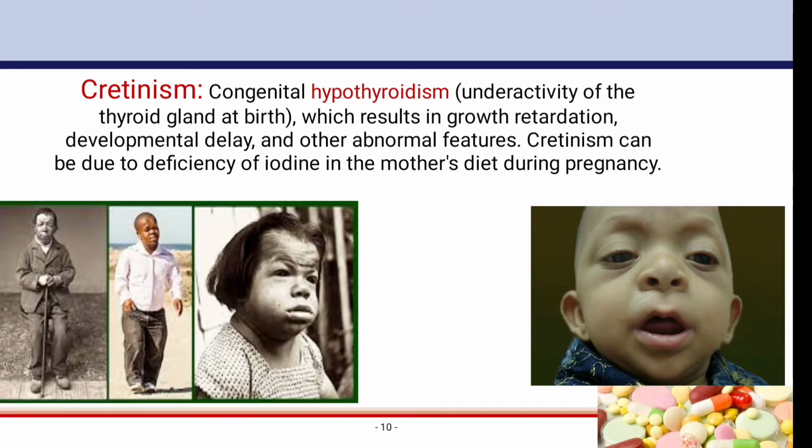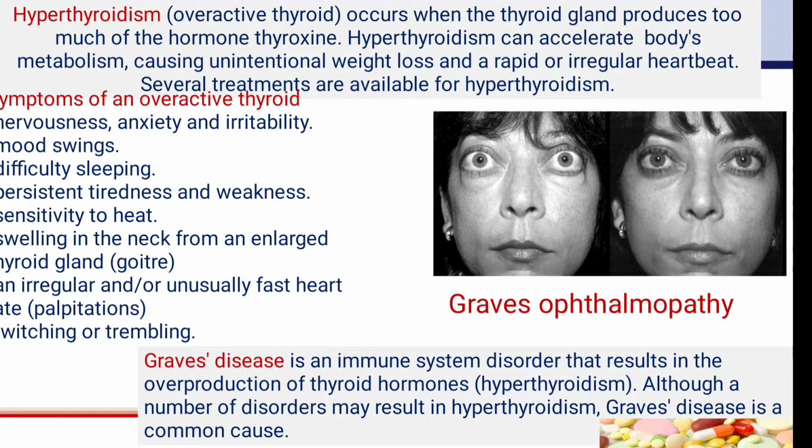Cretinism is a congenital hypothyroidism which results in growth retardation and developmental delay. Among other abnormal features, cretinism can be due to deficiency of iodine in the mother's diet during pregnancy. Hyperthyroidism occurs when the thyroid gland produces too much of the hormone thyroxine. Hyperthyroidism can accelerate the body's metabolism, causing unintentional weight loss and a rapid or irregular heartbeat. The symptoms are nervousness, mood swings, difficulty sleeping, persistent tiredness and weakness, sensitivity to heat, swelling in the neck from an enlarged thyroid gland, irregular or unusually fast heartbeat, twitching or trembling.